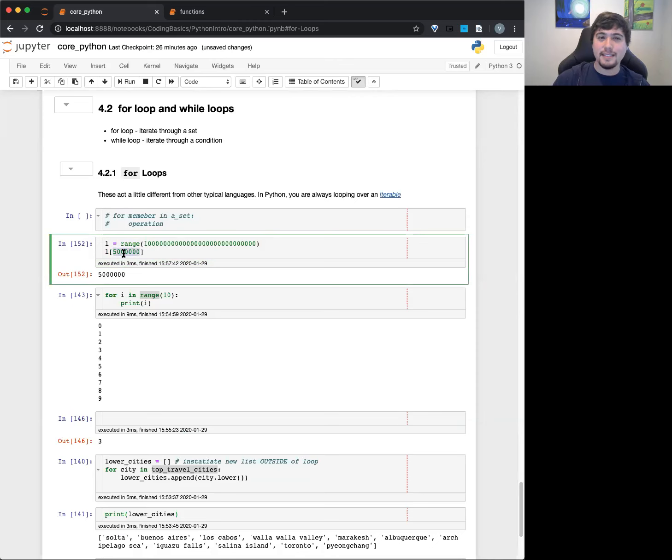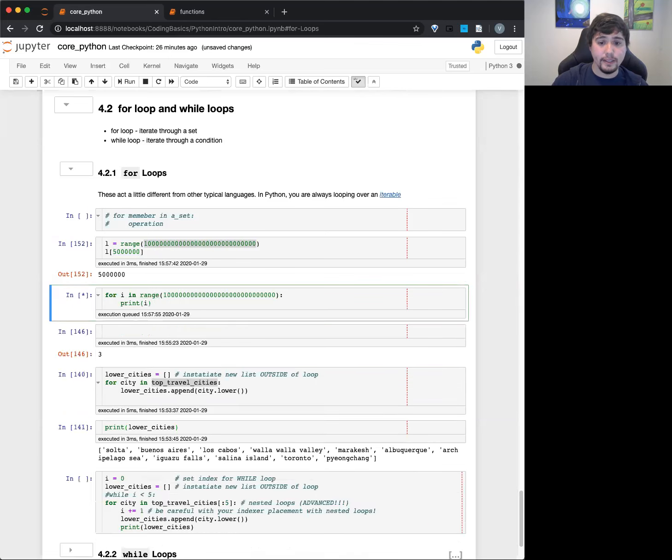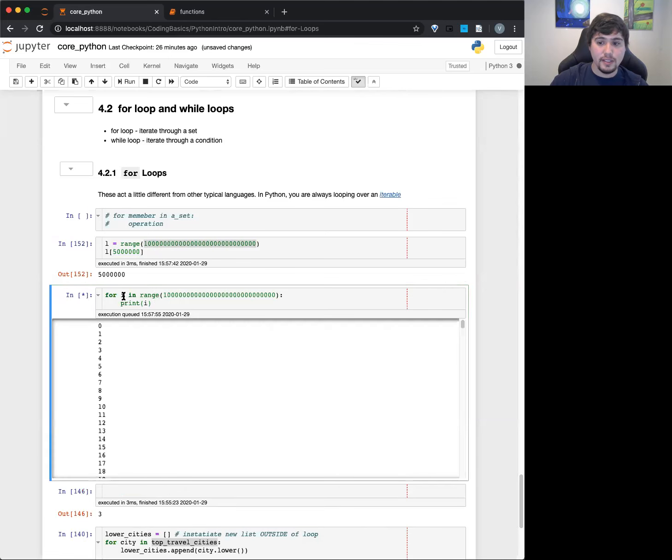What's nice is that it's actually knowing what things to do ahead of time, so it's doing some extra stuff. But if I go ahead and try to do this right here and try to print each one, just watch how this hangs a little bit. And you'll see it keeps going. The computer's pretty decently fast, it's going by, but it keeps going. So you can see it takes a long time. It's actually pulling up everything as it goes through.